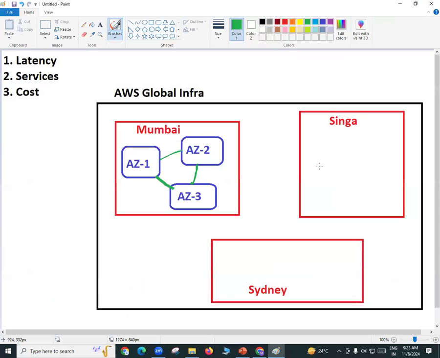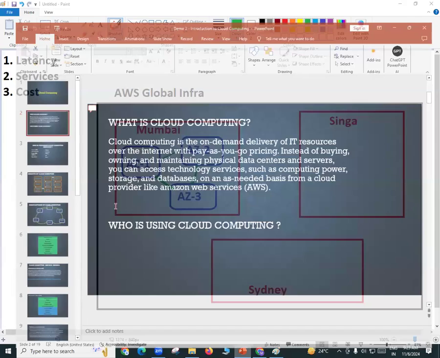So I hope you have a clear idea now of what a global infrastructure is, and in that global infrastructure, what a region is and what an availability zone is. One of your responsibilities is to select the region and the availability zone when you run any application there, my friend. Now let us try to explore more things about cloud.